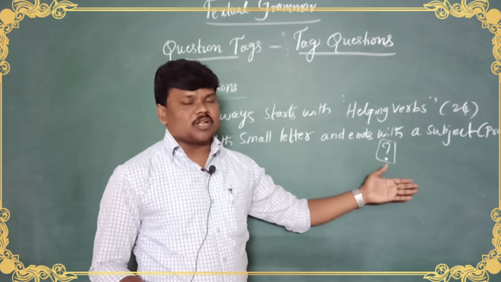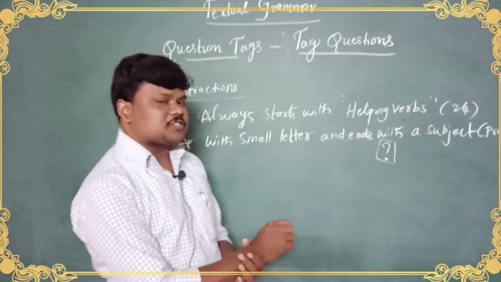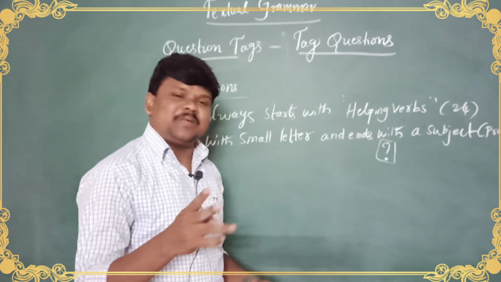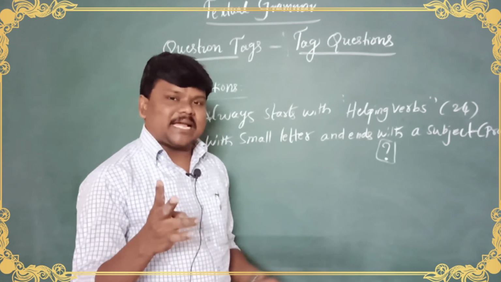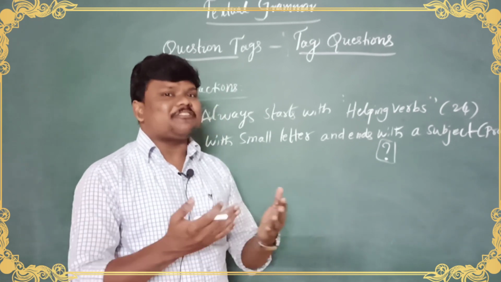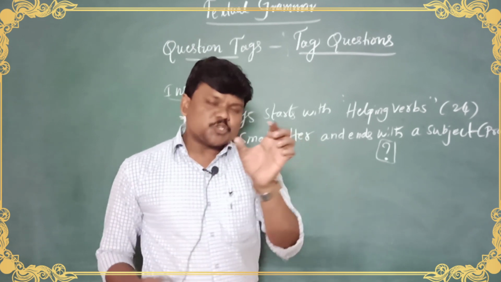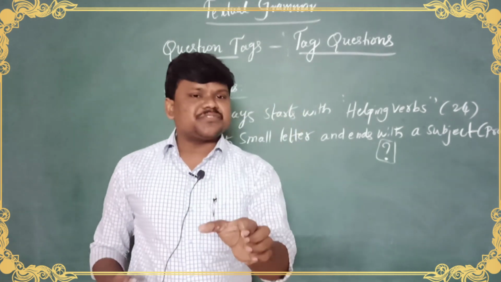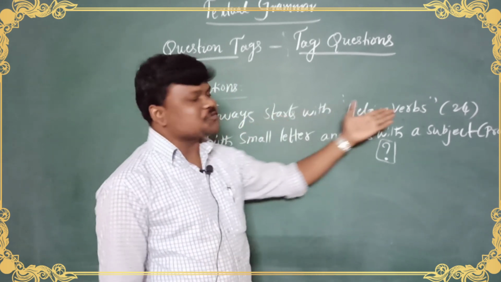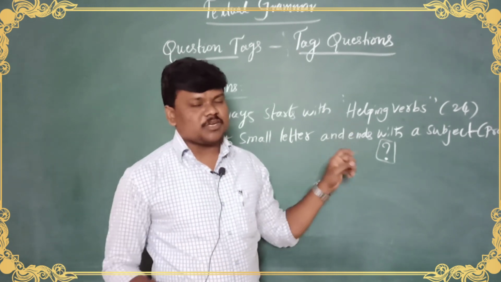And there are 13 modal verbs: will, would, shall, should, can, could, may, might. There are 4 pairs, 4 twos are 8, and for the rest of the 5, I told you the code and shortcut: MNDOU. You must identify where the helping verb is in the given statement. If you want to frame a question tag for the statement, you should identify the helping verb. You know why? As I already told you, question tags always start with a helping verb without any doubt. Helping verbs are important, and these two are the instructions.